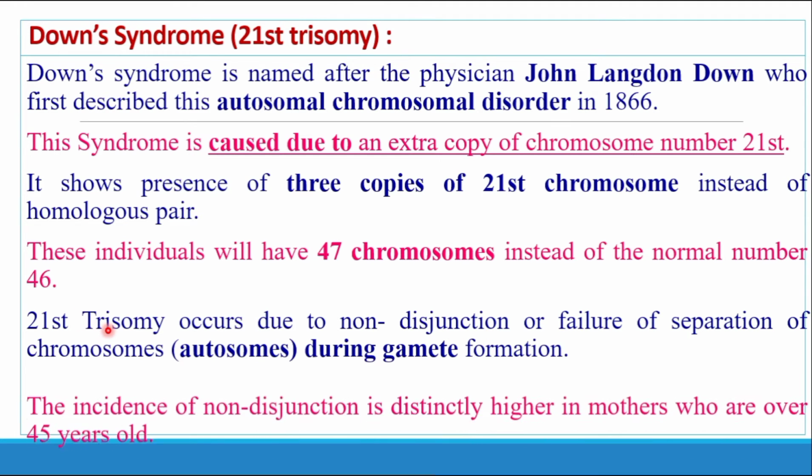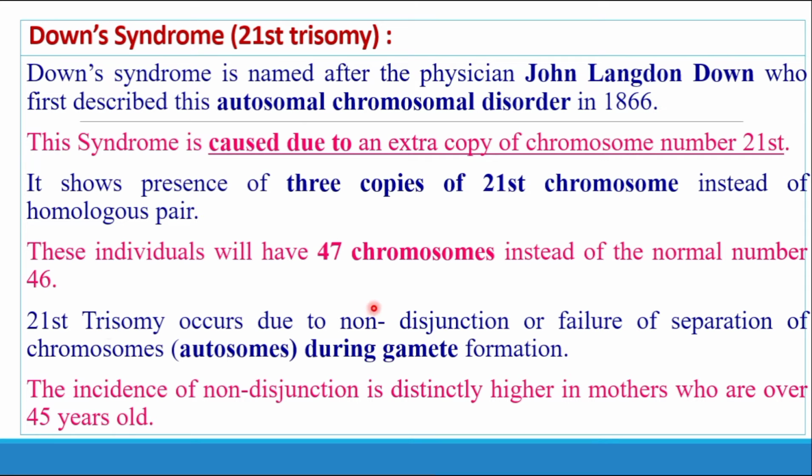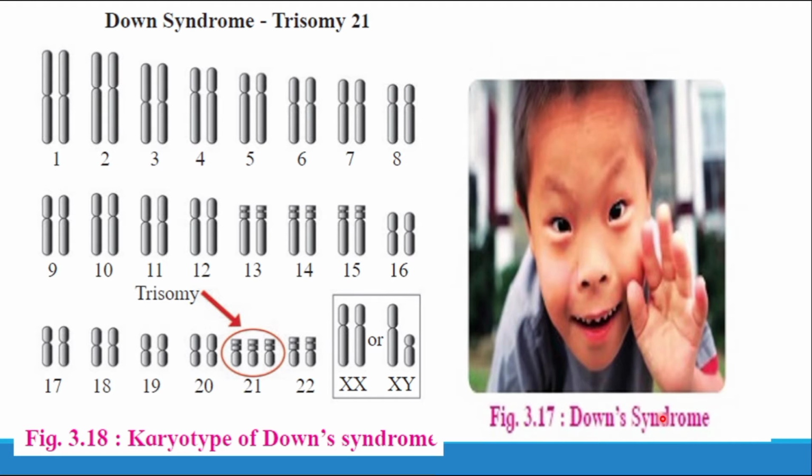The incidence of non-disjunction is distinctly higher in mothers who are over 45 years old. So you can see here the 21st pair of the chromosome.